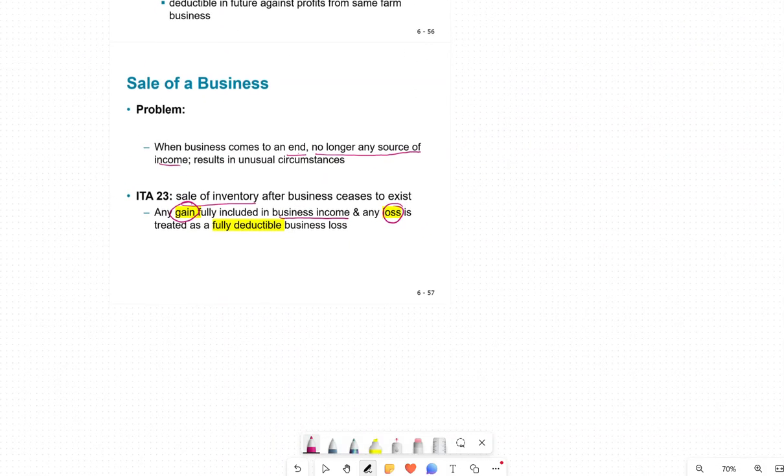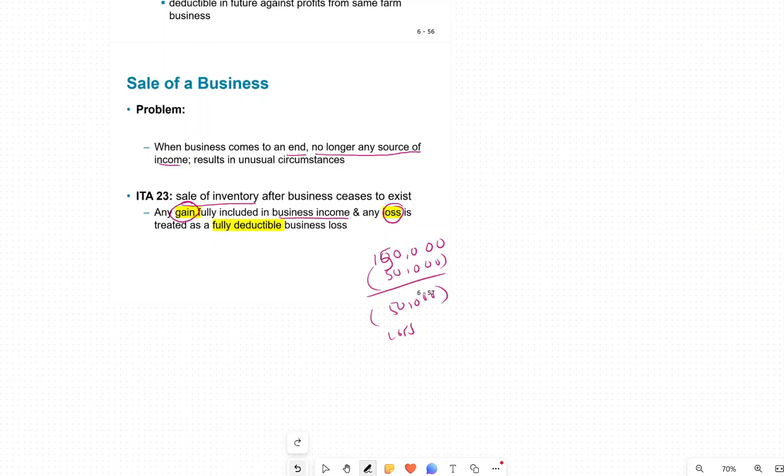Now how do we calculate the gain? The cost was $10,000. Of course at the end we sold whatever was in there. We sold it for, let's say, $50,000. So then we have a 50,000 loss. Loss is deductible, but you could also have a gain. In other words, how are you going to get the gain? Your business was worth 100 and you sold it for 150. Instead of a loss, we have a gain of 50,000. We pay taxes on the gain, and loss is a deductible expense.